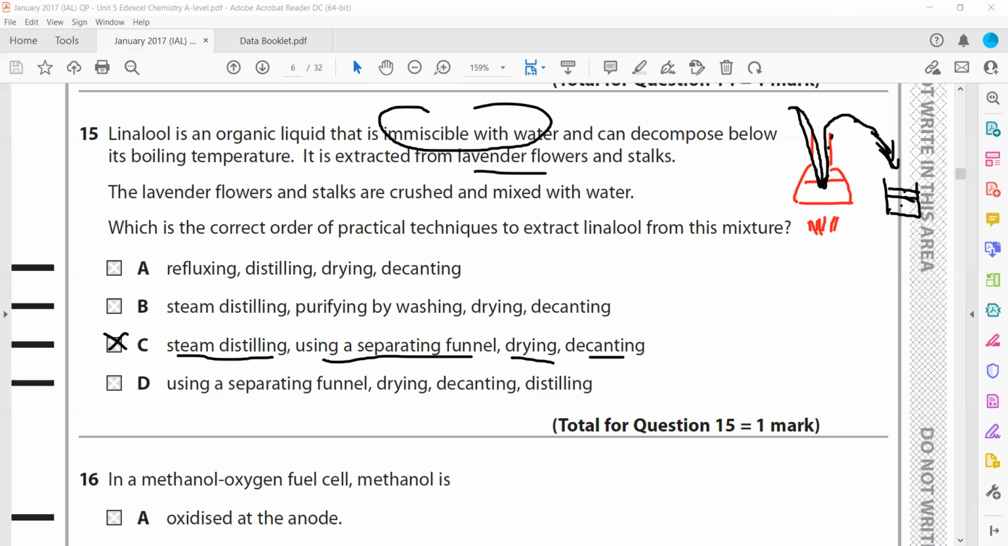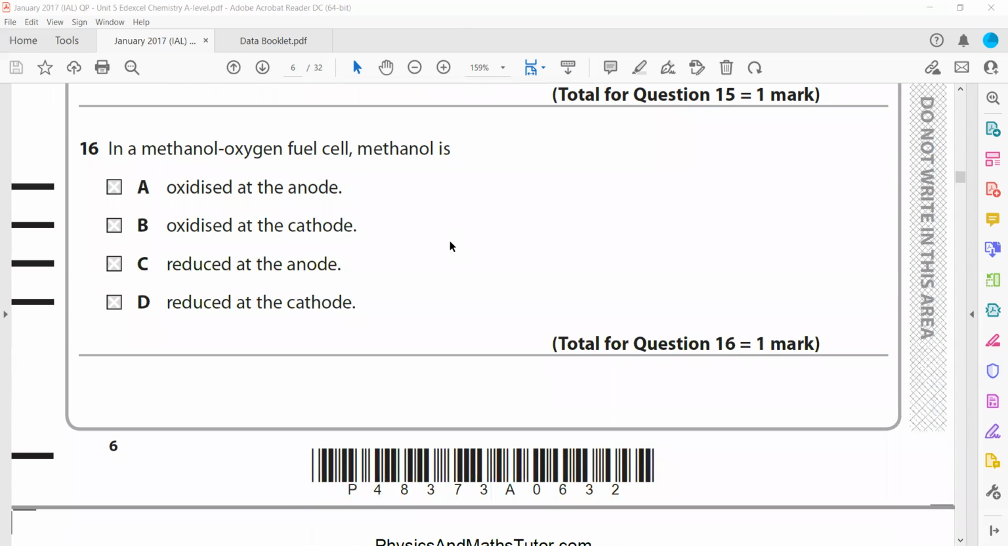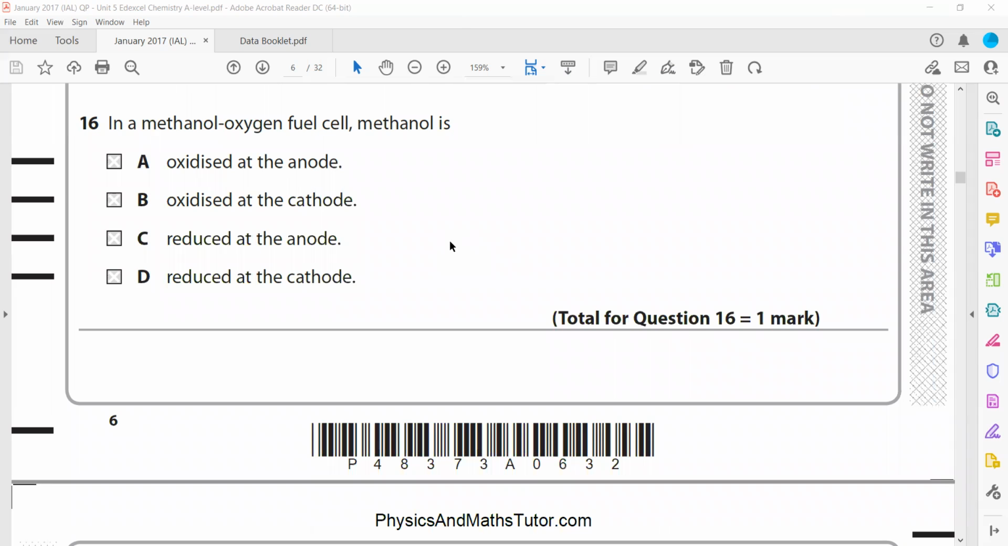Question 15. Steam distillation is always used for compounds which can decompose on heating before their boiling point. Before they vaporize, they turn into another substance. So in a methanol-oxygen fuel cell, whether hydrogen, methanol or ethanol, they are all oxidized. Oxidation is a loss of electrons, and in any kind of fuel cell, electrons always transfer from the anode to the cathode.